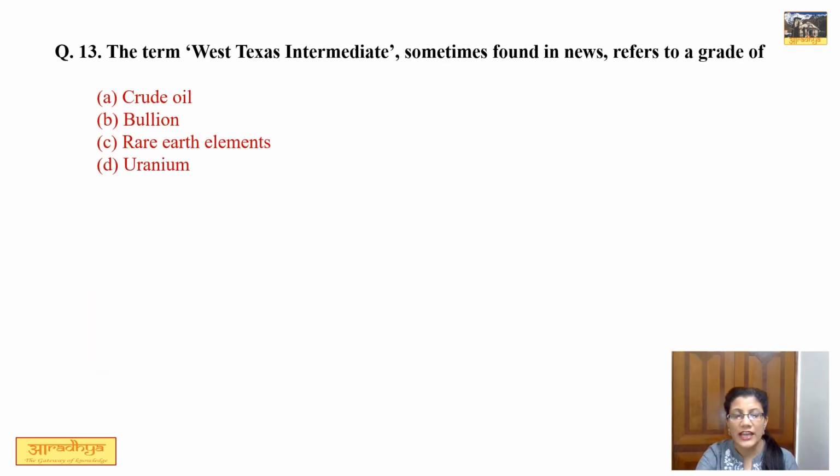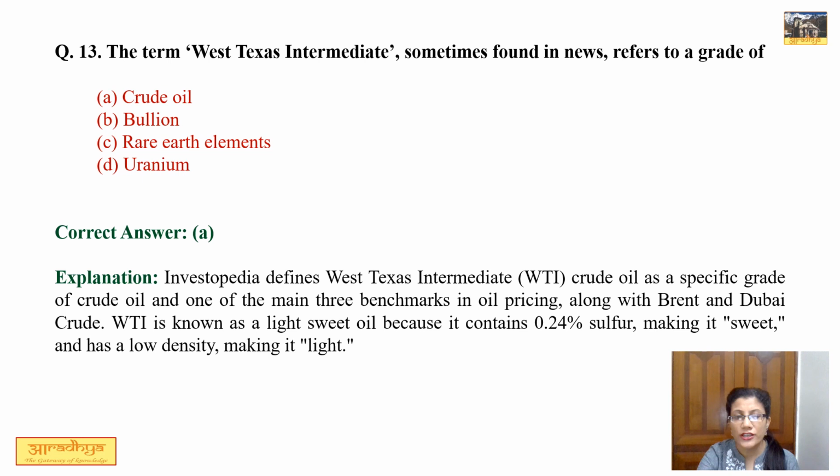Question number 13. The term West Texas Intermediate, sometimes found in news, refers to a grade of... 4 options are given. Now according to Investopedia, world में oil pricing के 3 benchmarks हैं. One is Brent, another is Dubai crude, and third is West Texas Intermediate. So correct option is crude oil, that is A.